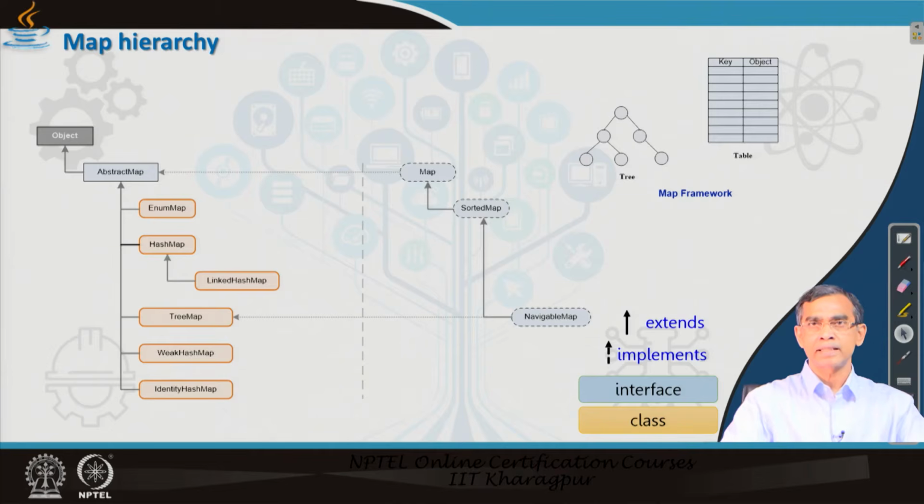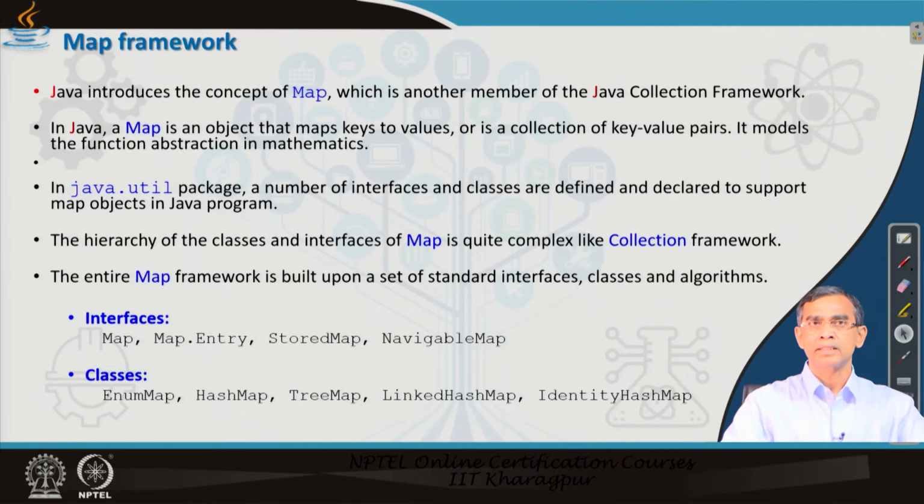Therefore, using all these classes, you can create objects of that particular class. For example, using HashMap, you can create an object of HashMap. Now, an object of HashMap, as you know, basically represents a collection, and in this map framework a collection consists of two values in a pair, one is called the key and another is the value itself. So, a group of keys and values constitute a collection in the map framework. This is basically the fundamental concept so far as the map framework is concerned.